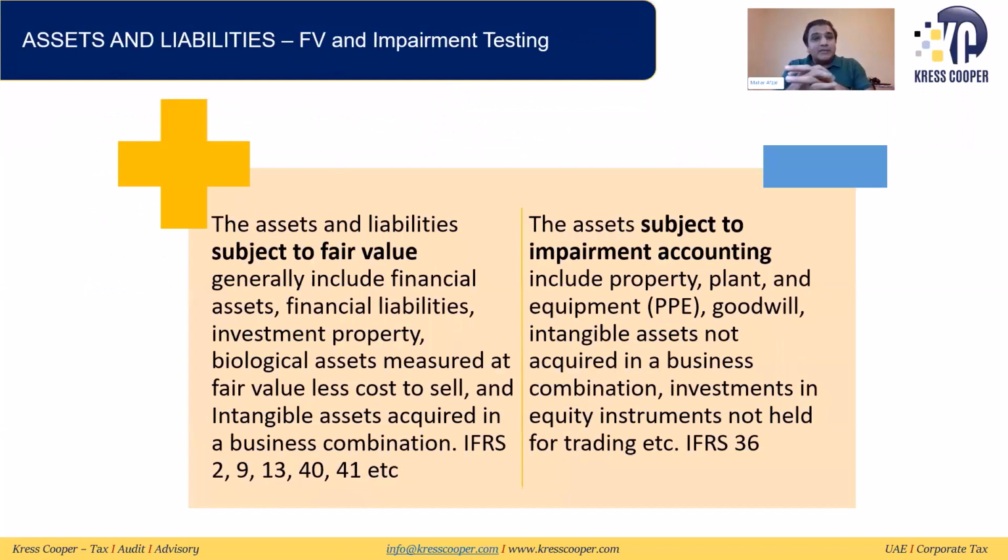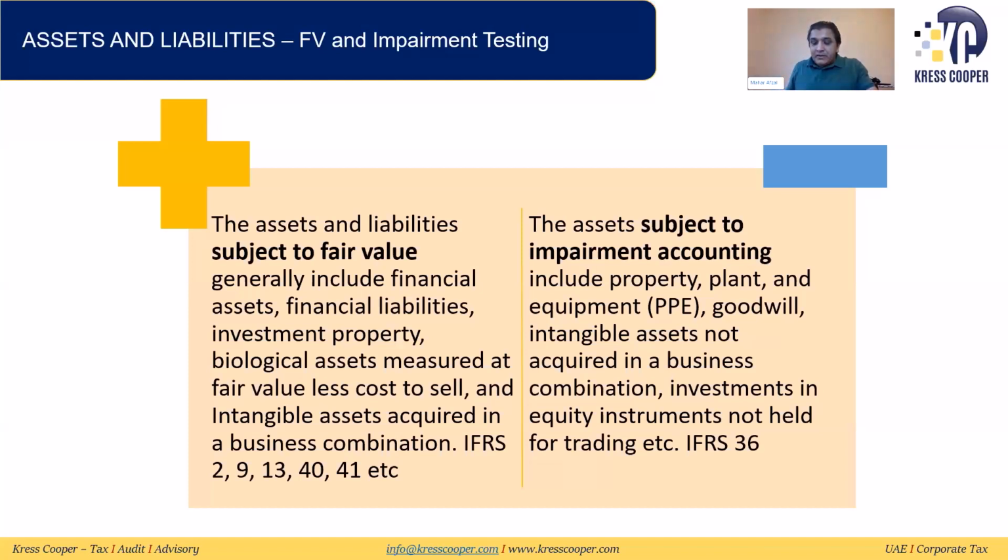So next is fair value and impairment testing. What are the assets and liabilities which are subject to fair value, and which are subject to impairment testing? Generally, financial assets and financial liabilities as per IFRS 9, and investment property as per IFRS, I think IAS 40. Biological assets, IAS 41, I think, at fair value less cost to sell, and intangible assets as per IAS 38. These are the assets which are subject to fair value.